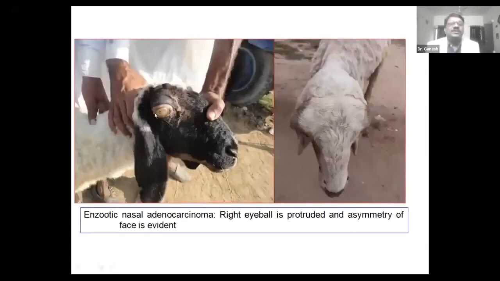Here you can see the protrusion of the eyeball, unilateral protrusion of the eyeball, and there is complete loss of vision, no reflexes at all. In another case, you can see the right eye is protruded in comparison to the left eye.